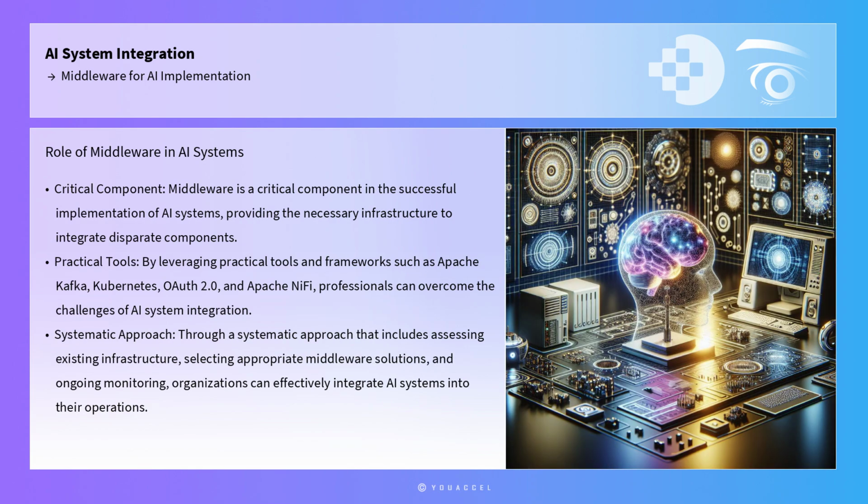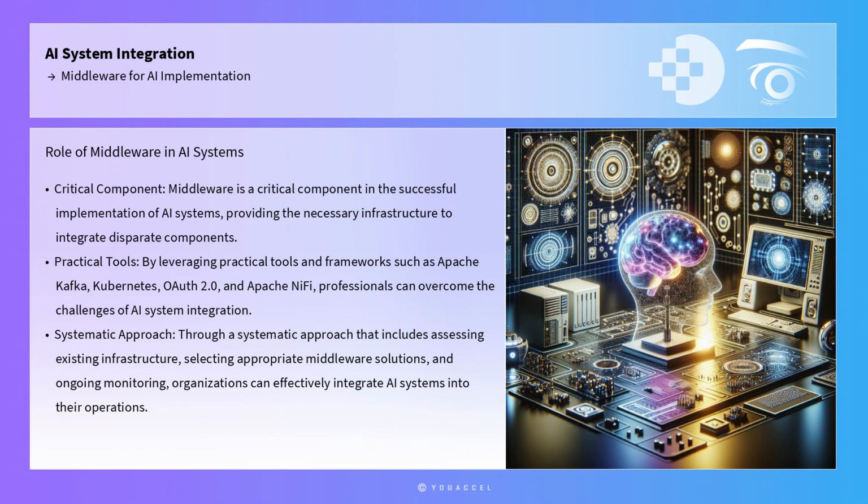In conclusion, middleware is a critical component in the successful implementation of AI systems, providing the necessary infrastructure to integrate disparate components, manage data, and ensure scalability and security. By leveraging practical tools and frameworks such as Apache Kafka, Kubernetes, OAuth 2.0, Apache NiFi, Enterprise Service Bus, and Prometheus, professionals can overcome the challenges of AI system integration and enhance their proficiency in this area.